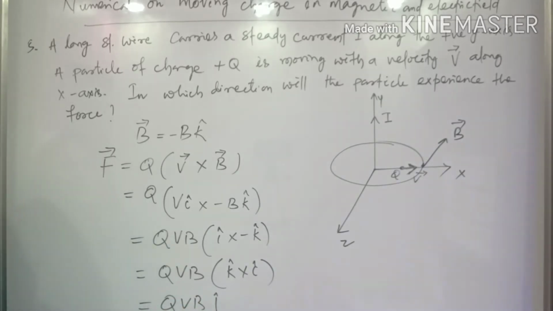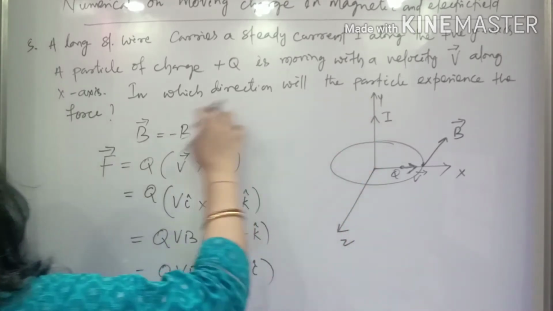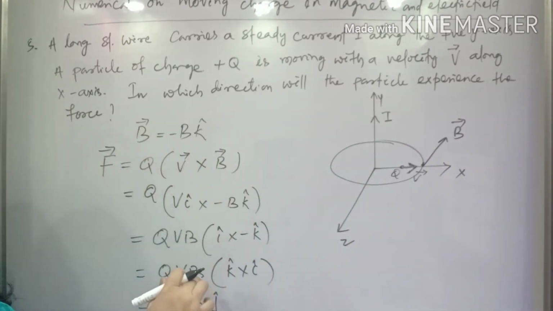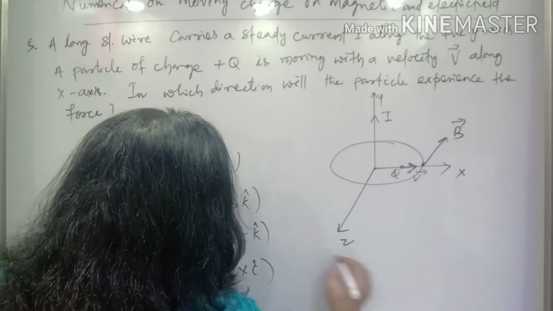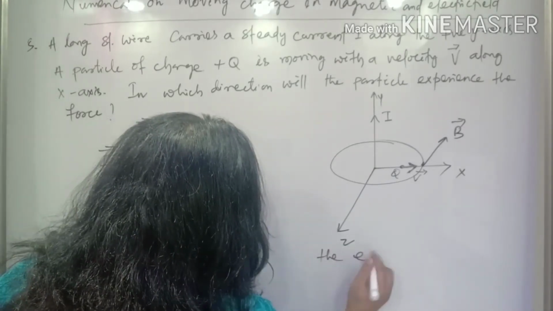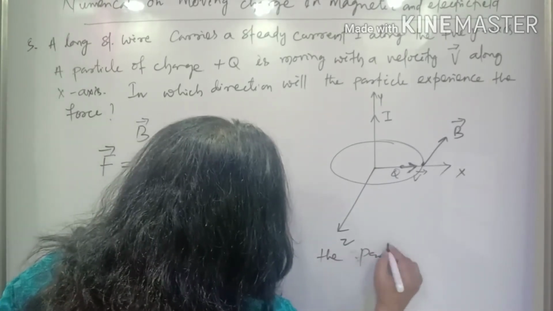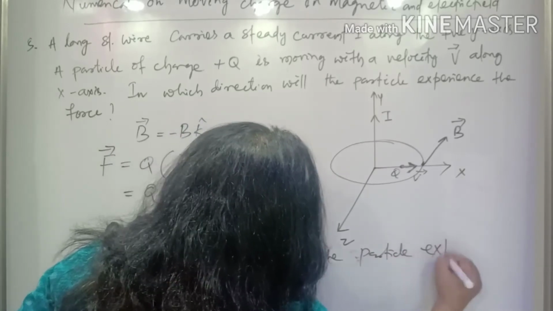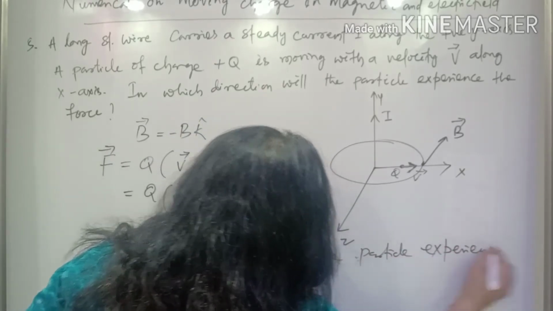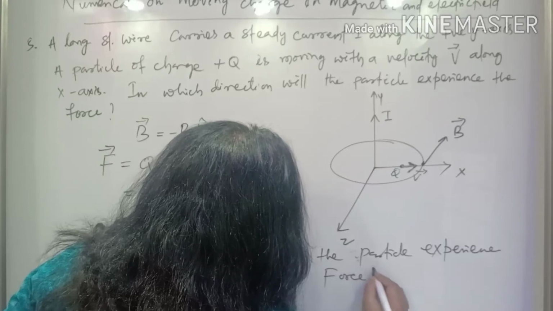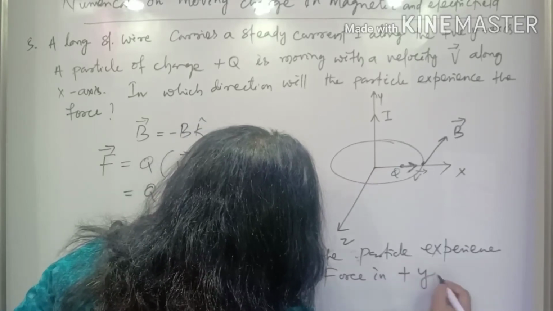So this is the magnitude part of this force. What is the force value? That is QVB. And what is the direction of force? That will be acting along the positive Y axis. So the question was, in which direction will the particle experience the force? The particle experiences force in the positive Y direction.